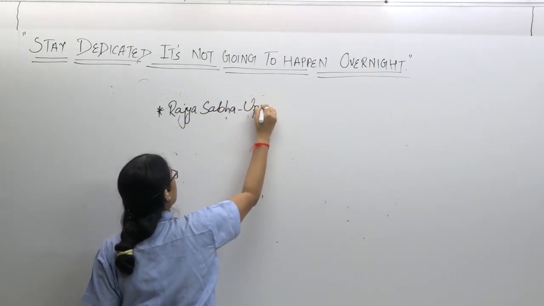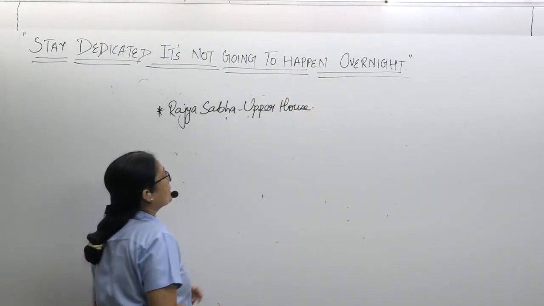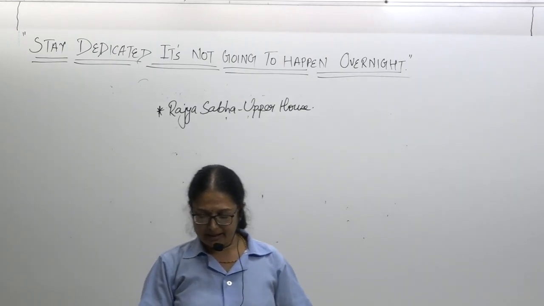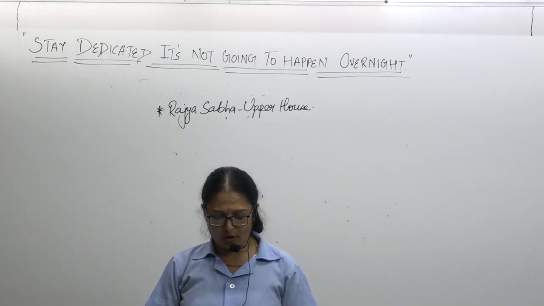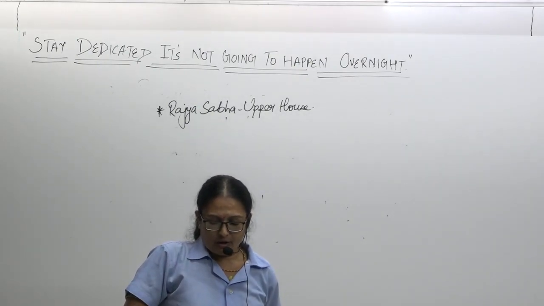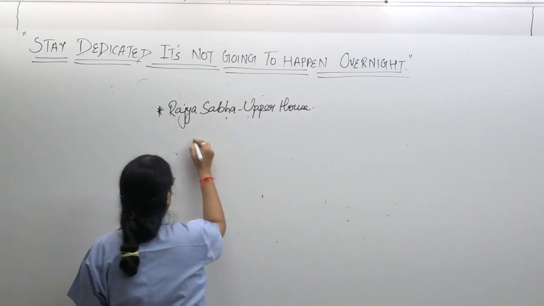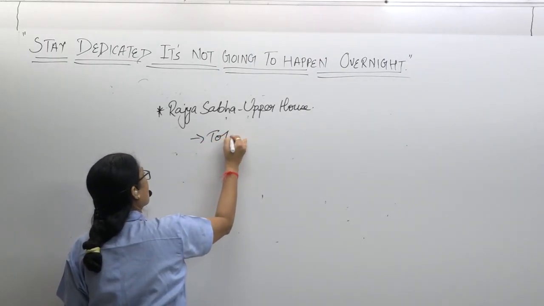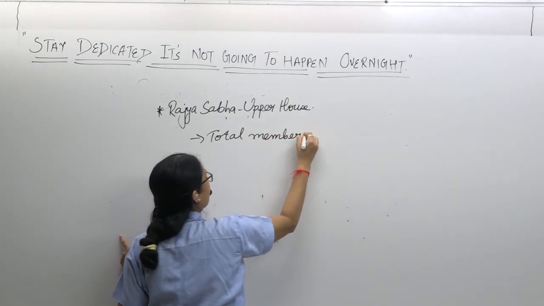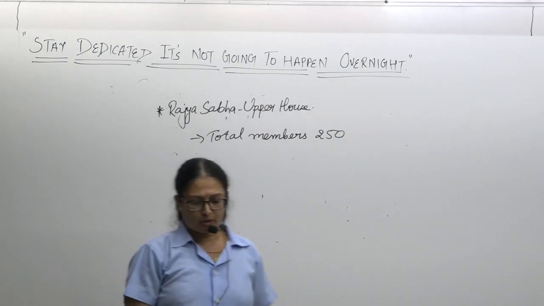So Rajya Sabha is the upper house of the parliament. It represents all the states and union territories. There are in all 250 members. Total members याद रखेंगे. Total members 250.